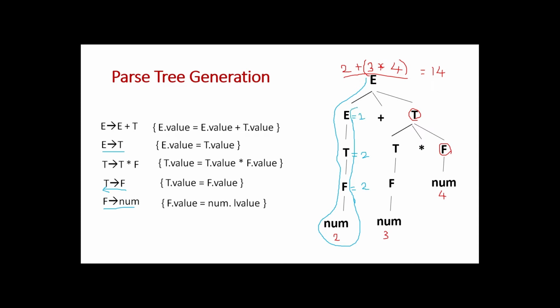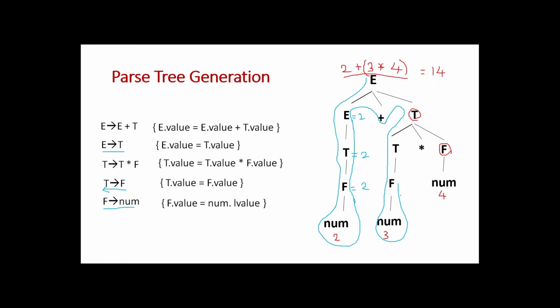Next we are going here, plus is there, no reduction. Then we are going to T. T to T, no reduction. T to F, no reduction. F to num, no reduction. And if we come back, num is reduced to F. Yes, there is a reduction.